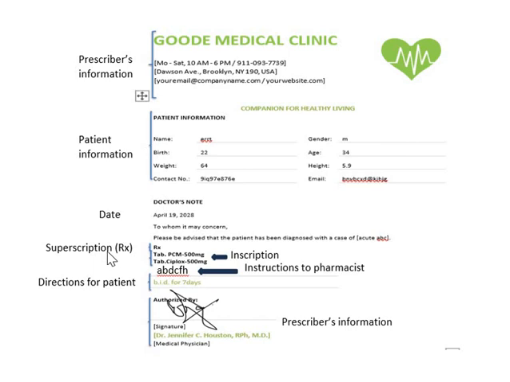Then the superscription denoted by RX. Another part is the inscription. The inscription is the medication detail, PCM 500 mg. Then the instructions are there for the pharmacist. Then there is a direction for the patient, and if any renewal instruction is needed, that should be mentioned after the direction for the patient. Then there is the prescriber's information with the sign of the prescriber.